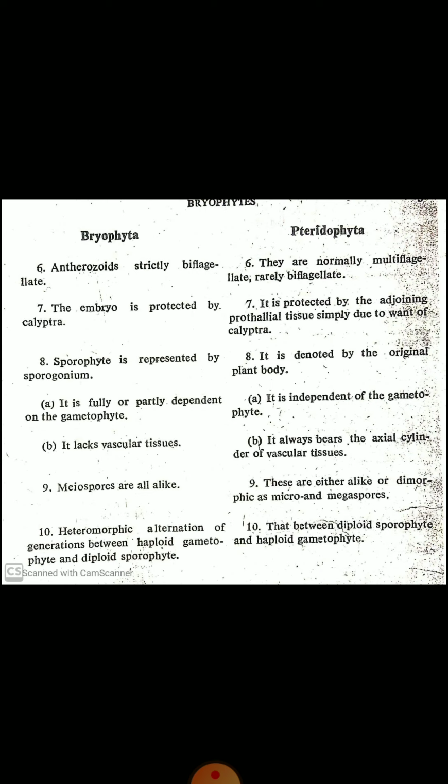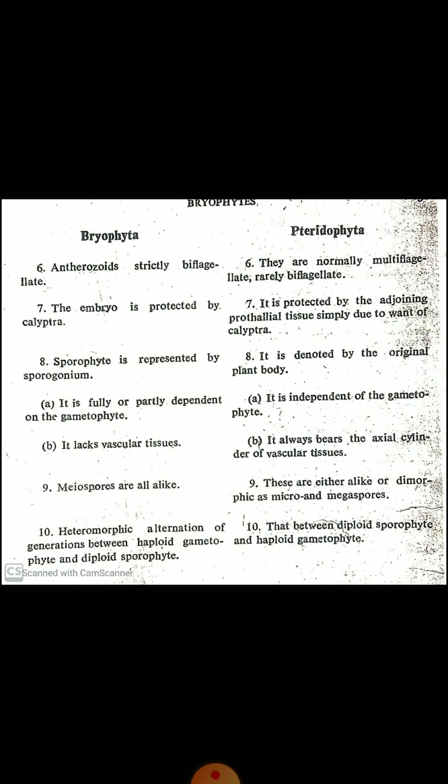The embryo is protected by the calyptra in Bryophyta, whereas in Pteridophyta it is protected by the adjoining prothallial tissue simply due to want of calyptra. Thus, calyptra is absent from the members of the Pteridophyta.